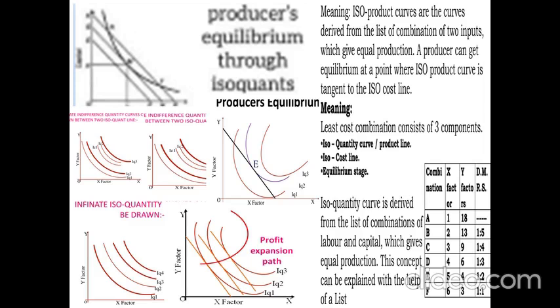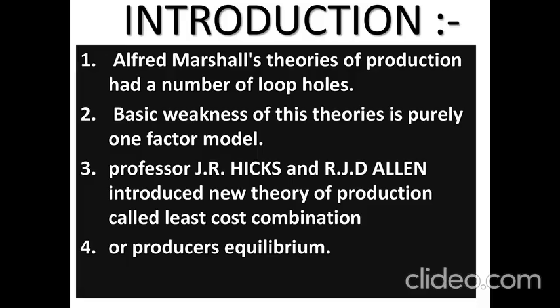All these theories are based purely on a one-factor model. The basic weakness of this theory is the one-factor model. He has not taken many factors into consideration, factors like land, labor, capital, organization, etc., which should be taken together to produce any kind of product. But Alfred Marshall concentrates only on one factor, maybe either land or labor or something like that.